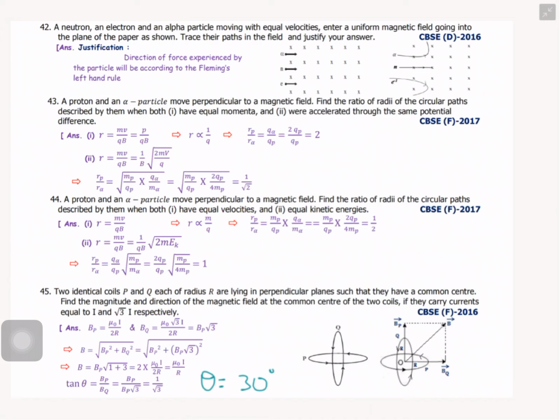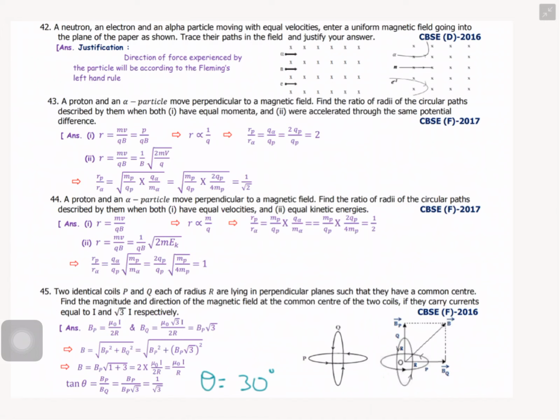That is given by mu naught root 3 I by 2R. That is BP into root 3. Now find the magnitude and direction of the total magnetic field. There are two magnetic fields. So, what's the total magnetic field? That is given by B equal to square root of BP square plus BQ square.